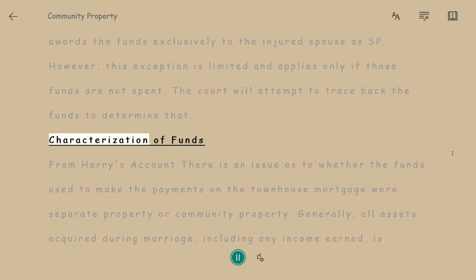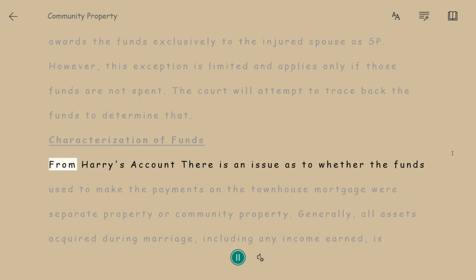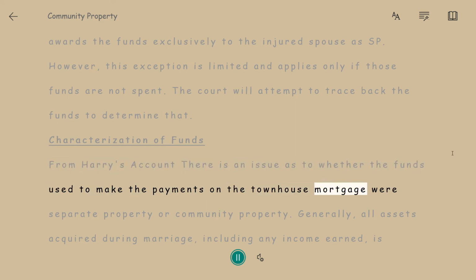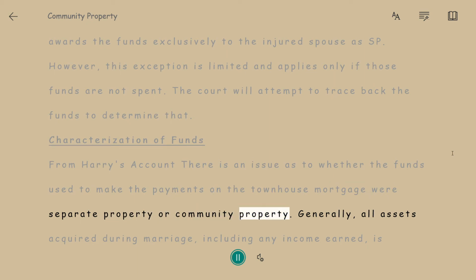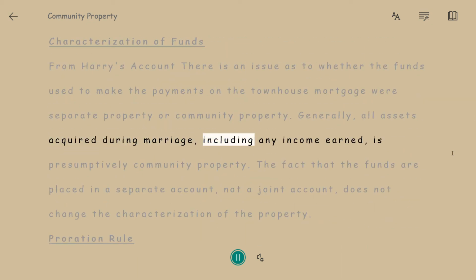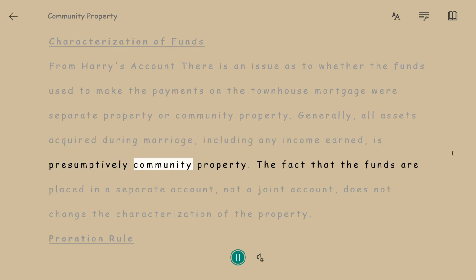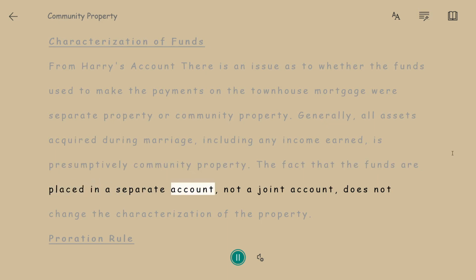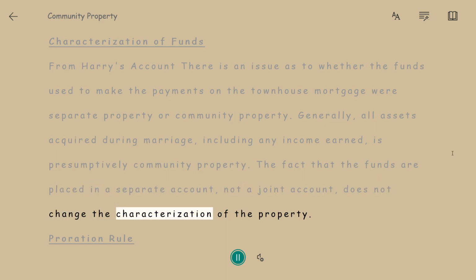Characterization of funds. From Harry's account, there is an issue as to whether the funds used to make the payments on the townhouse mortgage were separate property or community property. Generally, all assets acquired during marriage, including any income earned, is presumptively community property. The fact that the funds are placed in a separate account, not a joint account, does not change the characterization of the property.